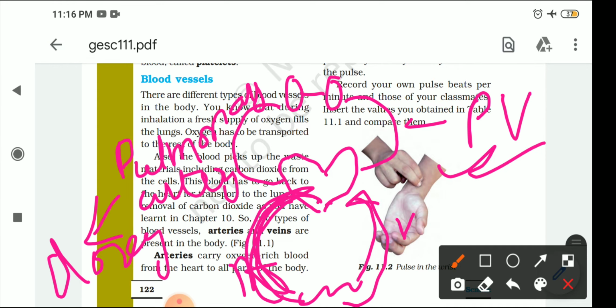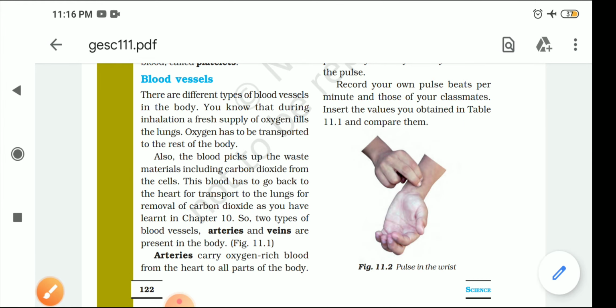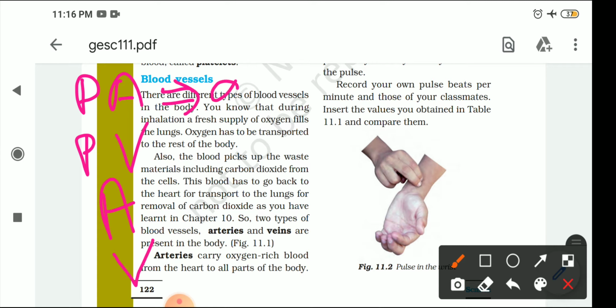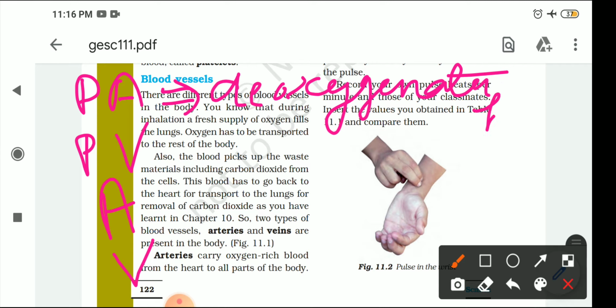Okay, so this is clear to you? So many times it is asked. So you have four kinds of vessels basically. One is the pulmonary artery, then the pulmonary vein, then the simple arteries, and then the simple veins. Now what is the pulmonary artery doing? The pulmonary artery is carrying deoxygenated blood. Where to where? From heart to lungs.